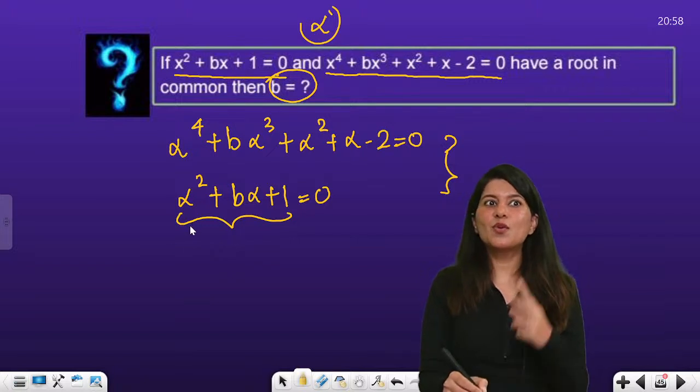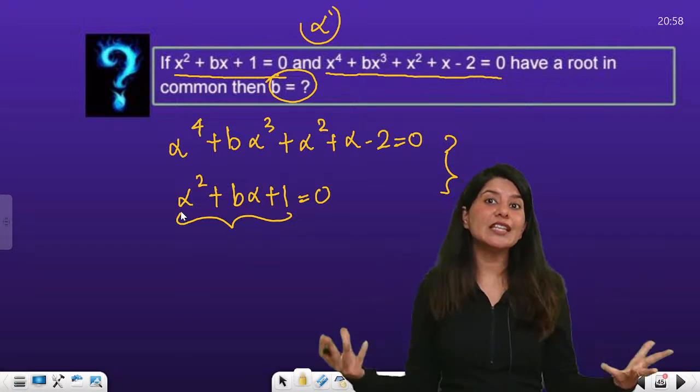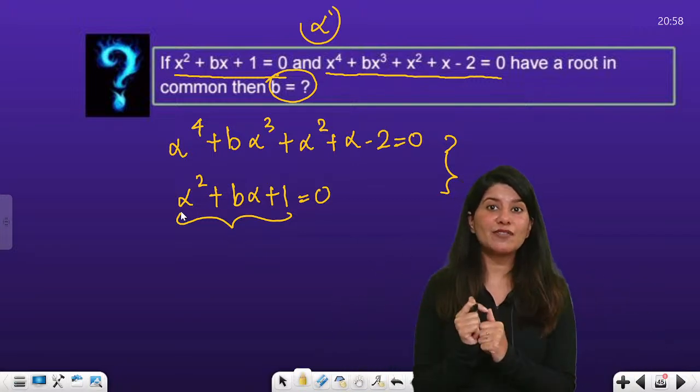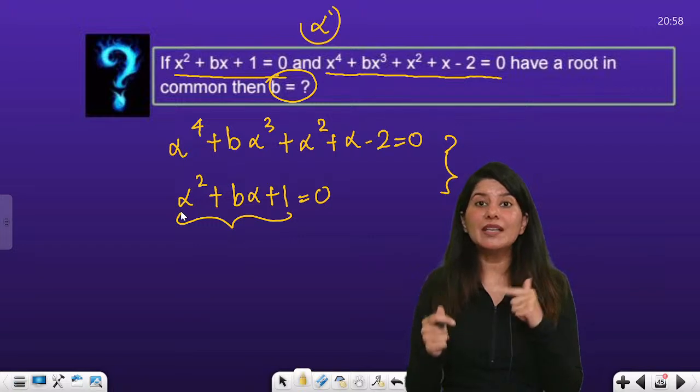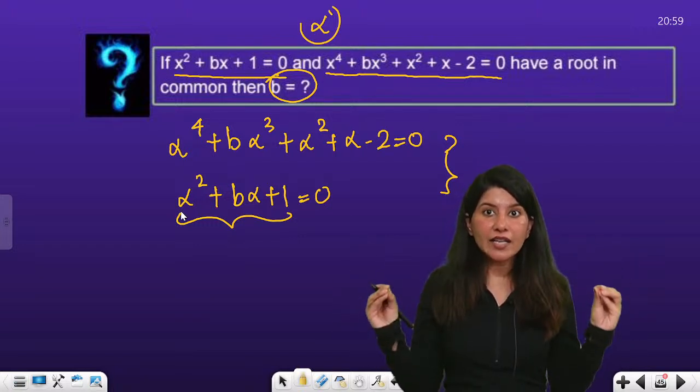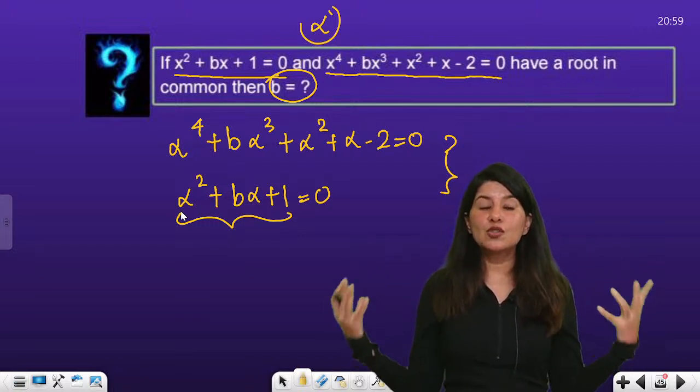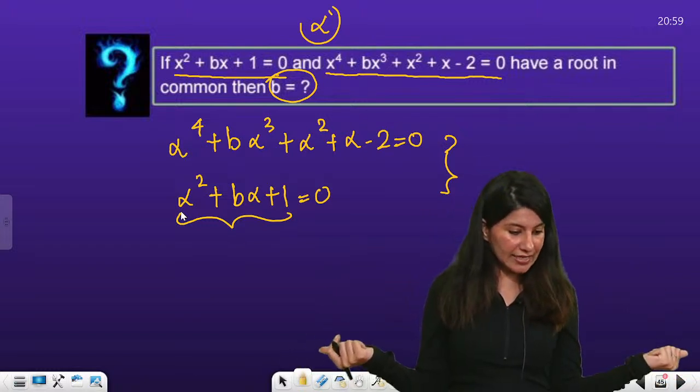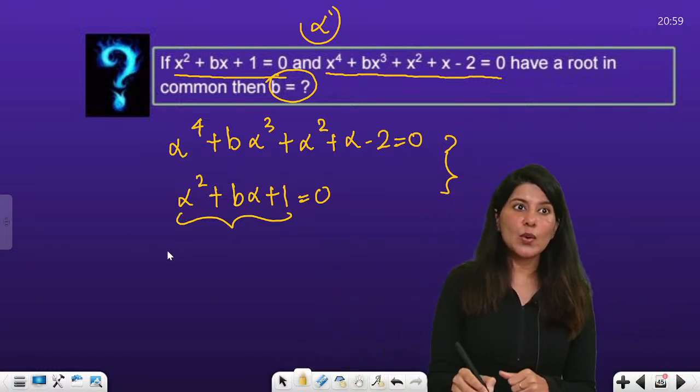Just square it so that you will get what? Alpha raised to power 4. Then it will be very convenient for you to solve such kind of equations. You are going to eliminate alpha. Basically, your target in method 2 is to eliminate alpha, right? Shall we start? Okay, just square it.